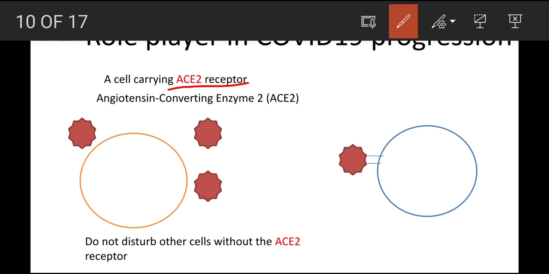Angiotensin converting enzyme 2 receptor. See, this virus does not disturb other cells. If a cell is lacking this ACE2 receptor, it means the cell is not affected by the coronavirus. If a cell exhibits the ACE2 receptor on its surface, the virus binds to the receptor and starts to penetrate into the cell and multiplies.